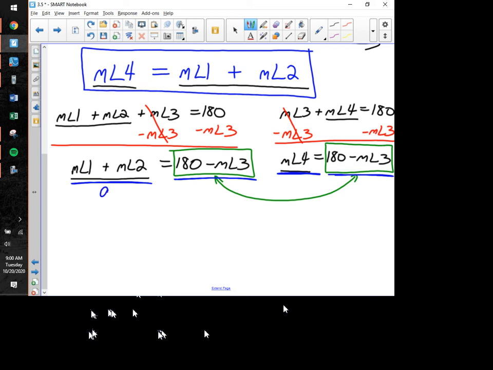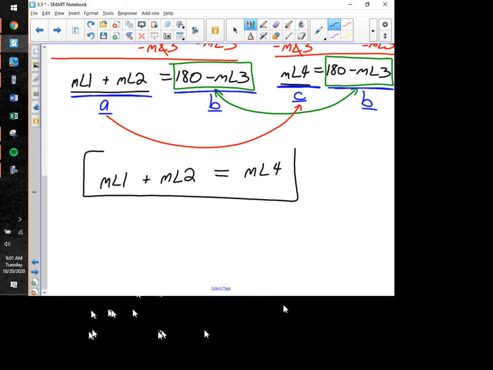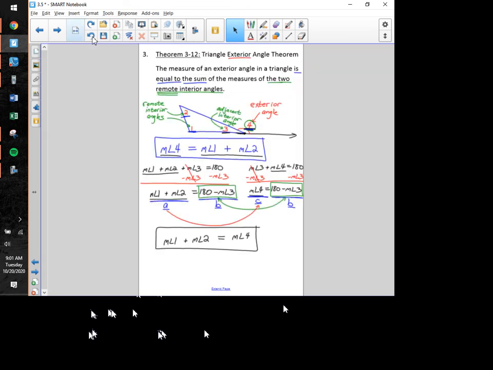So it's kind of like we'd call this A, and it's equal to this B. But this is the same B over here, which is equal to this C. The transitive property says that if A is equal to B, and if B is equal to C, you are then allowed to conclude that A and C have to be equal to each other. And that's how we can conclude that A, the measure of angle 1 plus the measure of angle 2, has to equal C, which is the measure of angle 4. That's the theorem that we wrote down, although I think I did it backwards, but that's okay. Equations can be read in either direction.